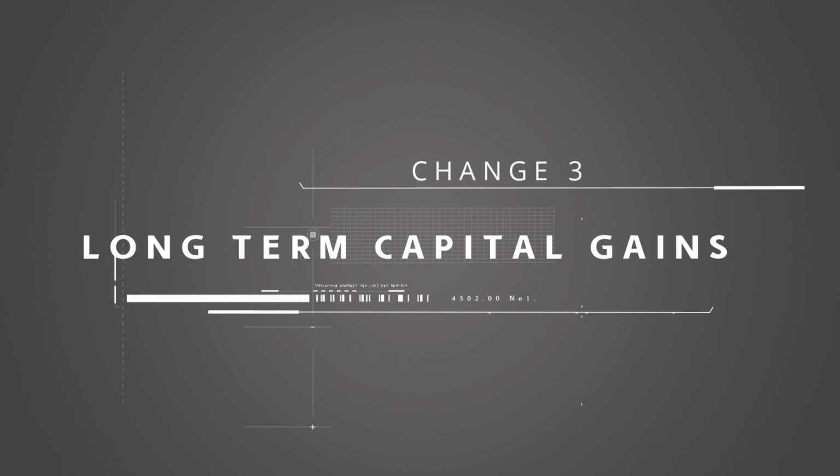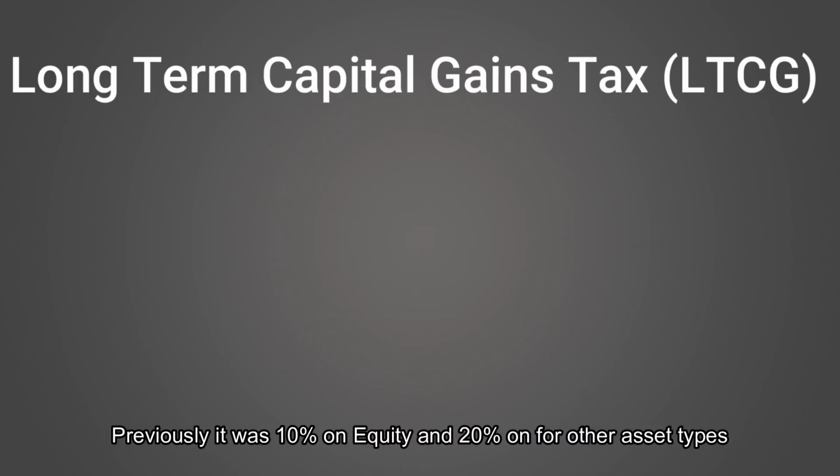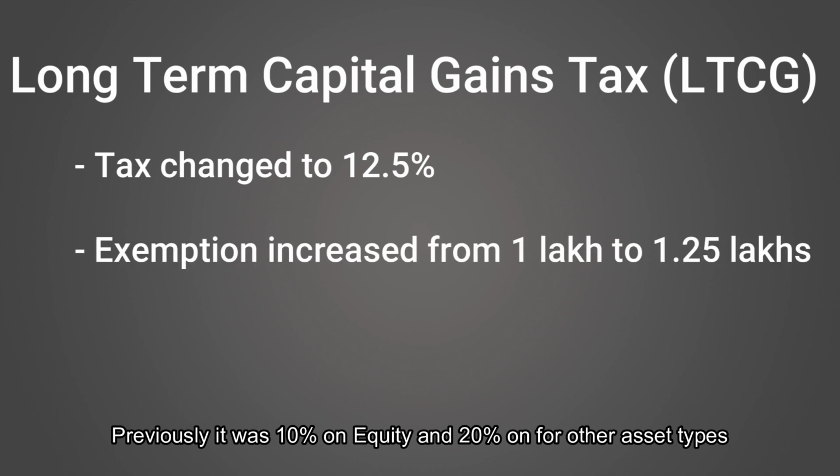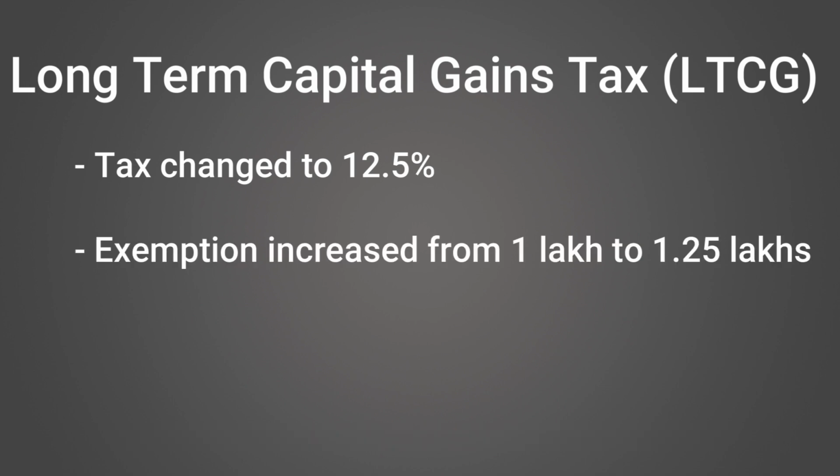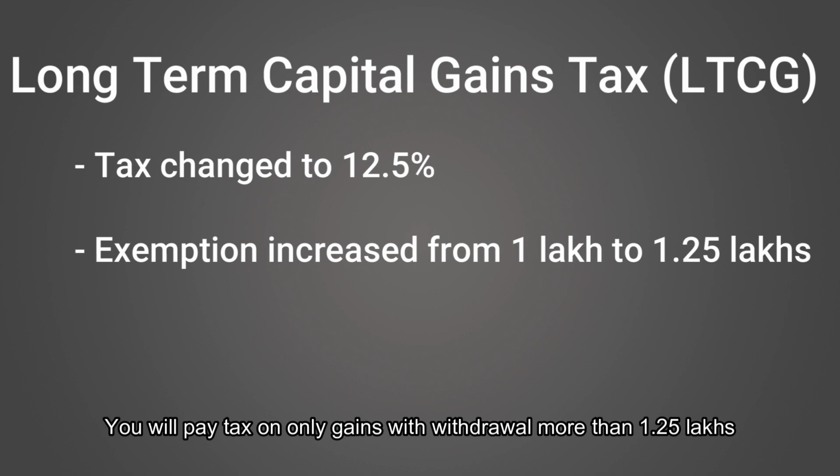Next, similarly, the long-term capital gains tax rates have been changed as well. Previously, it was 10% on equity-linked assets like shares and equity mutual funds, and it was 20% for other asset types. Now this has been changed to a flat rate of 12.5%. The limit for tax exemption in this case is 1.25 lakhs, which is increased from previously being 1 lakh. This means you will pay tax on only gains more than 1.25 lakhs in a year.